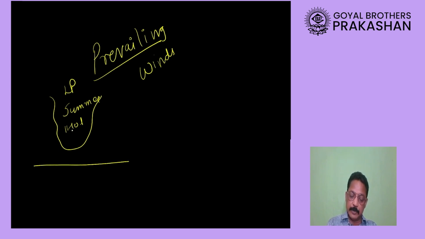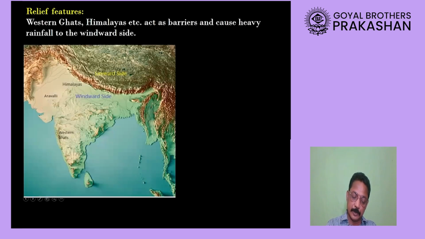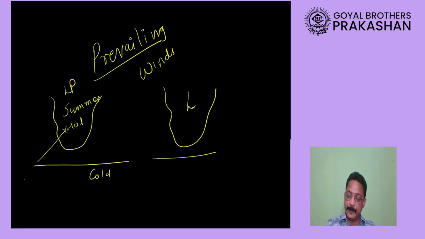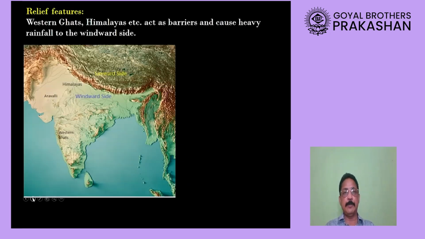because it is going to be hot in the northern hemisphere, it will be cold in the southern hemisphere, and the prevailing winds will be blowing from the sea towards India. That is why they will carry moisture and will result in the origin of the monsoon season. That means the origin of the rainy season. On the contrary, if the winds blow from land towards the sea, the winds will be dry and therefore there won't be any rainfall during that particular time. So in this way we get to know the third factor, called the prevailing winds.